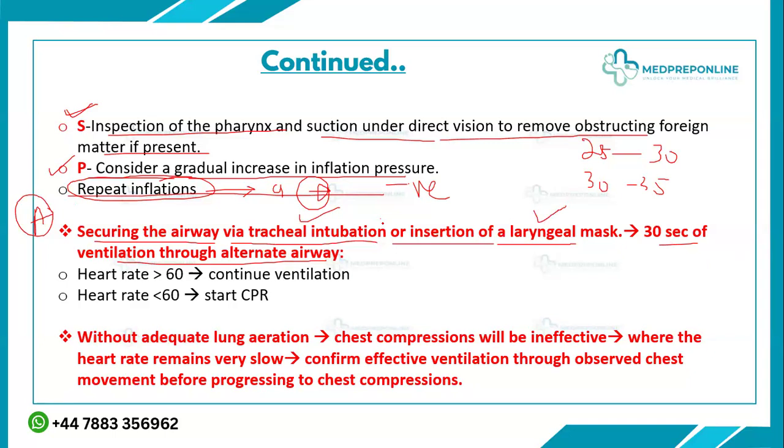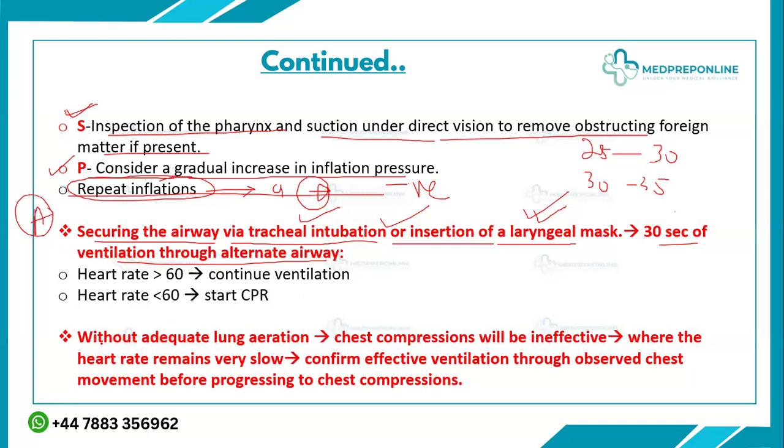And once they are in place, you have intubated the baby. It means now you will give them the breaths. It means that now you have definitely opened the lungs of the baby. So after you have intubated, you will check again the chest movements and the heart rate. And if the chest movements are there, it means you have inflated the lung through this laryngeal mask or the tracheal tube. And now you will give them the 30 seconds of the ventilation through this alternate airway.